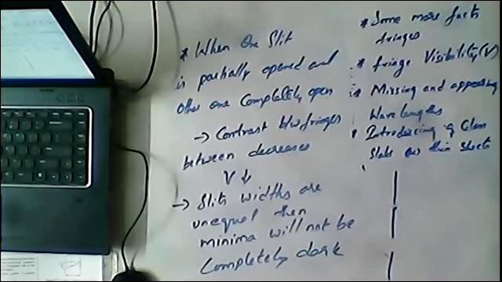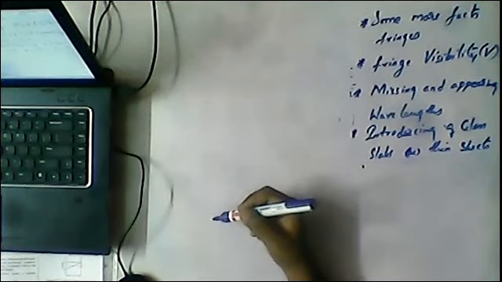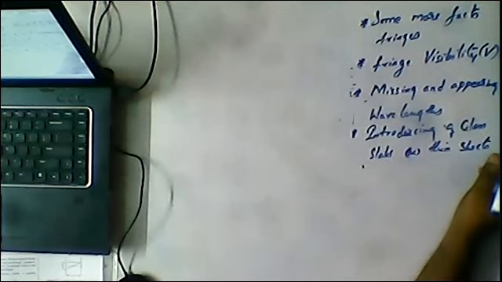So these are all the important points regarding visibility and some more topics on visibility. Till now we discussed some more facts about fringes and fringe visibility. These are the two topics we discussed, and we are now entering a new topic called missing and appearing wavelengths.